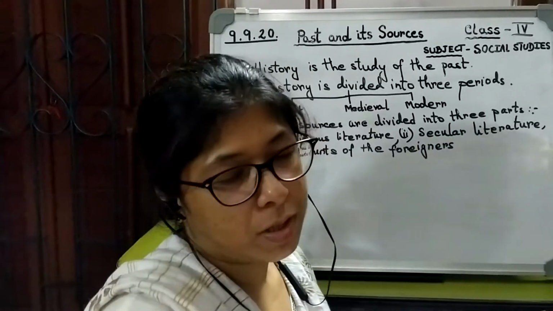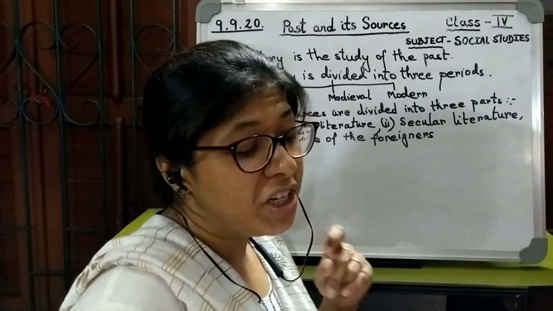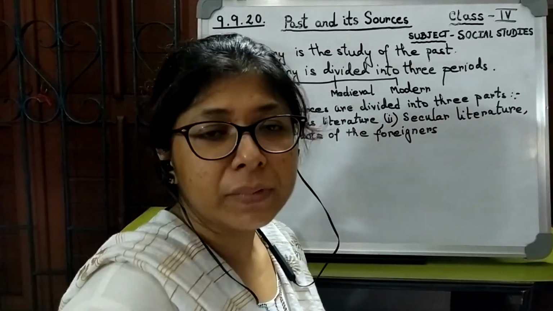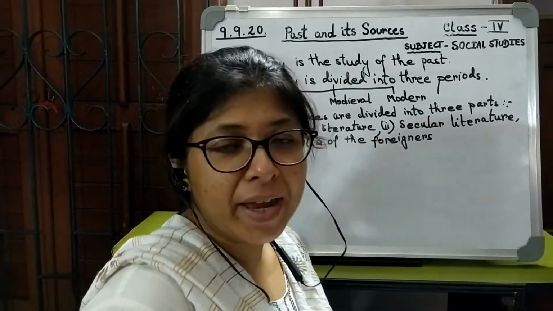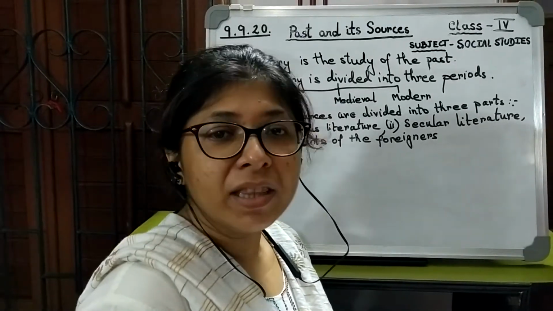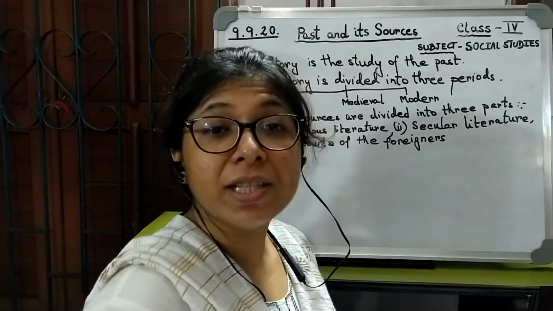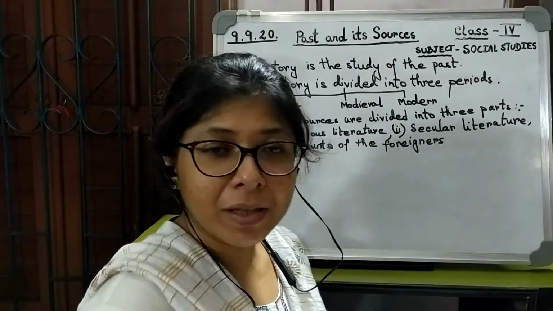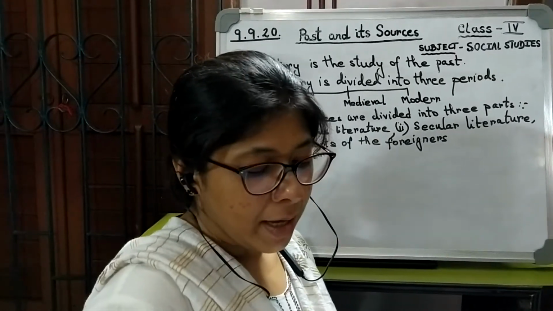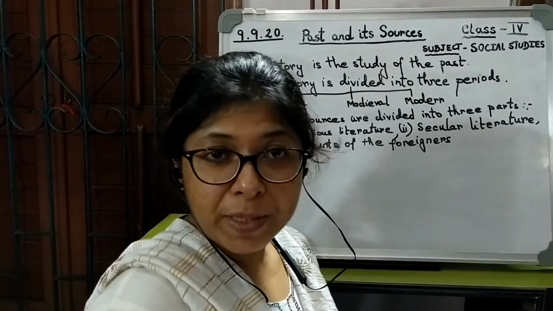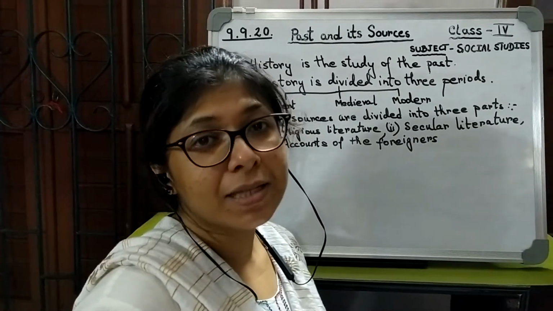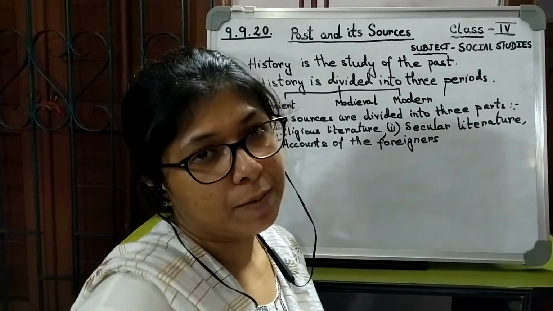Now, literary sources deal with the religious writings like the epics, the Ramayana and the Mahabharata, then the Upanishads, the Vedas, as well as the religious writings of the Jains and the Buddhists, known as the Tripitakas and the Jatakas. They talk about the religious beliefs, social systems, customs and traditions of those times.